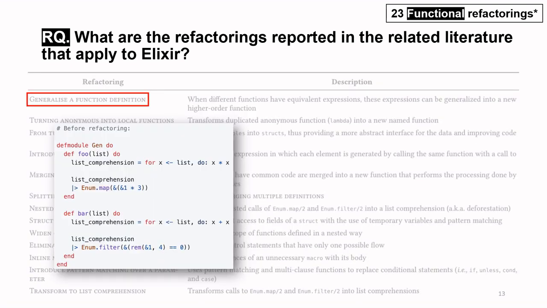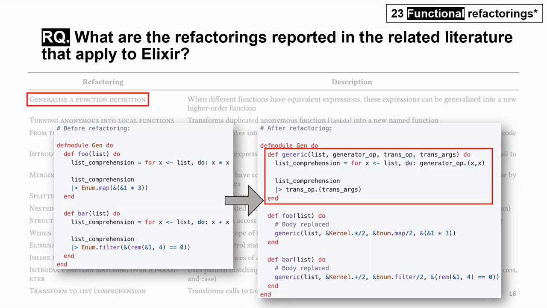In this example, before refactoring, we have 2 functions with equivalent expressions, foo and bar. Both functions receive a list as a parameter and return a new list after 2 transformation steps. Foo first squares the value of each element in the original list and then multiplies each modified element by 3, returning a new list. Bar doubles the value of each element in the original list and returns a new list containing only the modified elements that are multiples of 4.